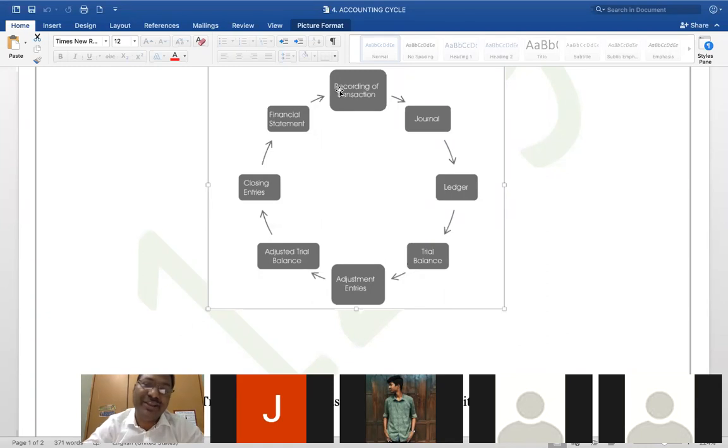Look at this. There should be a terminal point. If there's no terminal point, how do you know whether you've done well or not? Let's say there are no exams at all for BCom, first year, second year, third year. How nice it would be, na? Would you like it without examination? Do you like it? I don't think so.